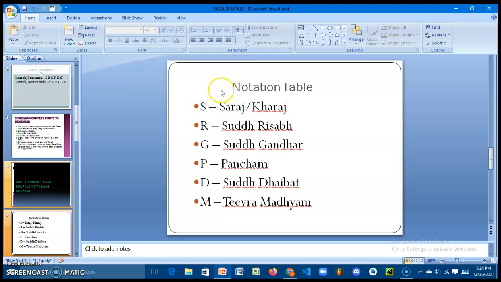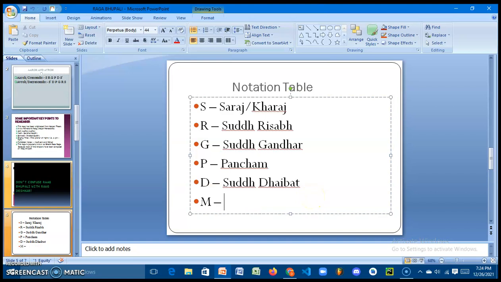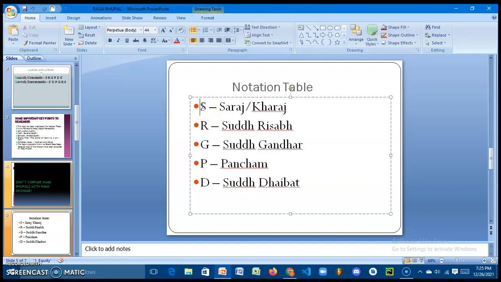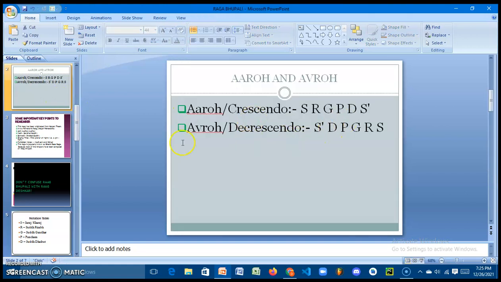So this is the notation table I have used here. From here delete this Tibra Madhyam, this is not required. So here capital S stands for Saraj or Kharaj or Sa. Capital R stands for Shuddha Rishav or Shuddha Re. Capital G stands for Shuddha Gandhar or Shuddha Ga. Capital P stands for Pancham, and capital D stands for Shuddha Dhaivat or Shuddha Dha. I have used this SRGPD in crescendo and decrescendo.